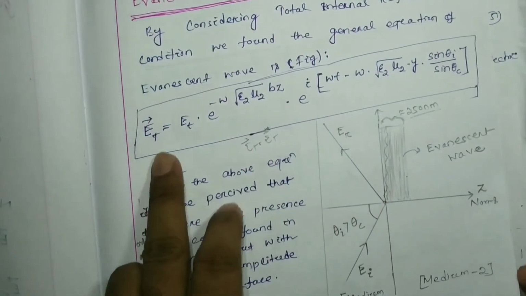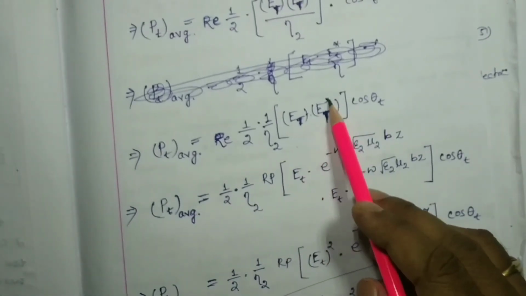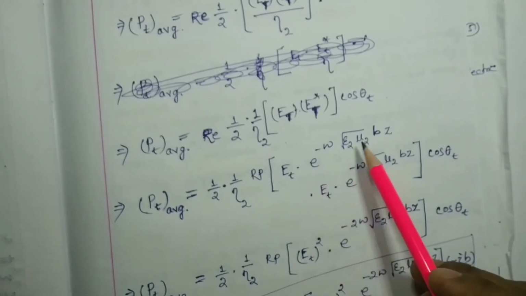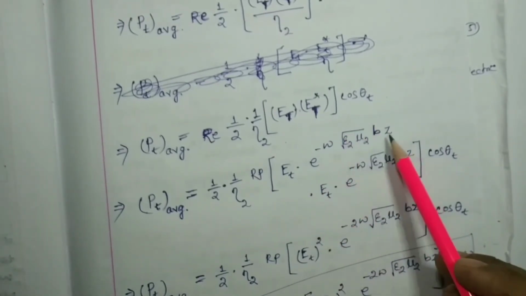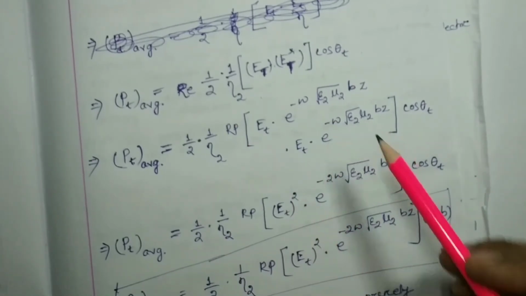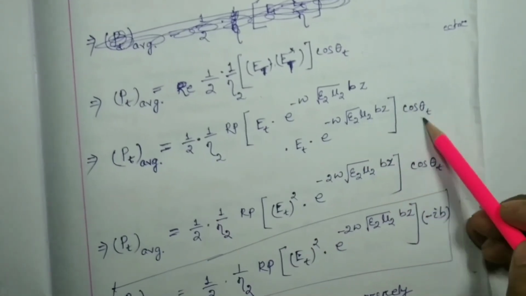So after multiplication of Et into Et star, we get Et into e to the minus omega root over epsilon 2 mu 2 beta z, into Et into e to the minus omega root over epsilon 2 mu 2 beta z, cos theta t, right?